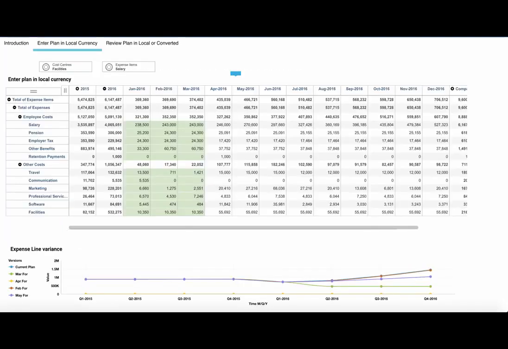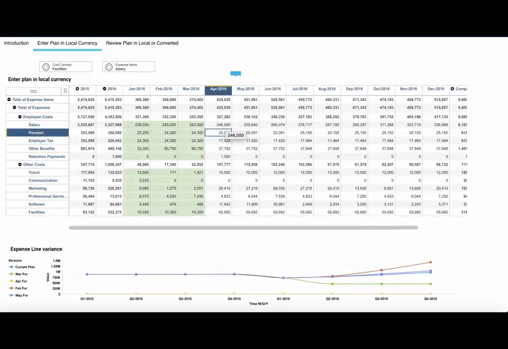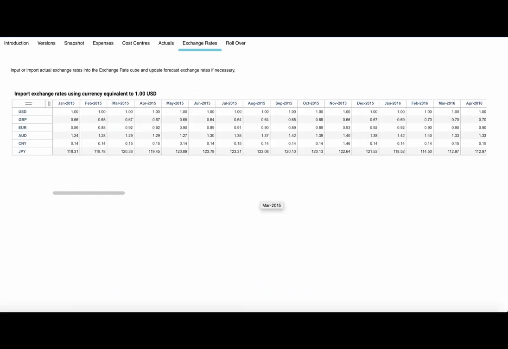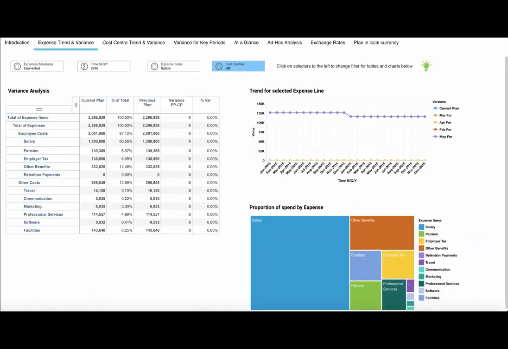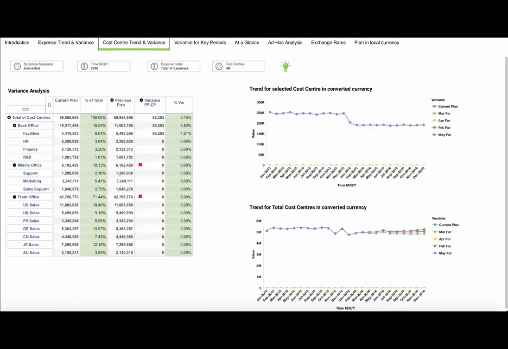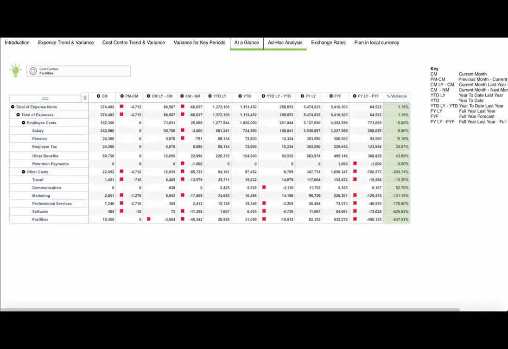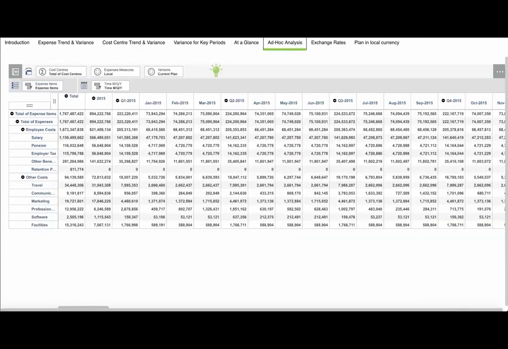The Expense Planning with Multi-Currencies template allows you to plan a department's expenses in local currency, apply exchange rates consistently across your model so that expense plans can be viewed and consolidated in your base currency. It comes complete with a set of compelling interactive visualizations, but it is easy for you to add your own.